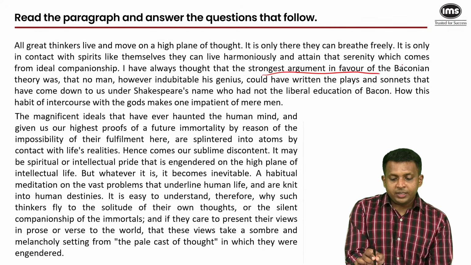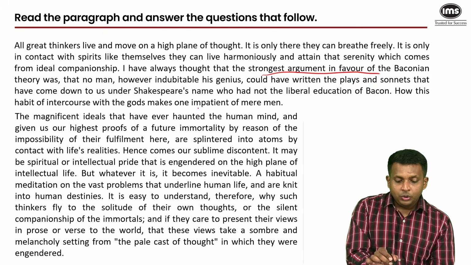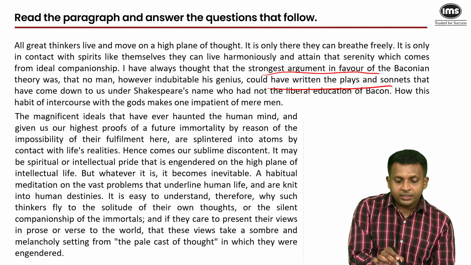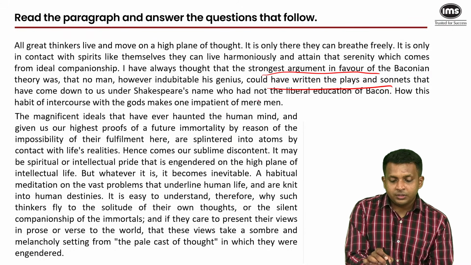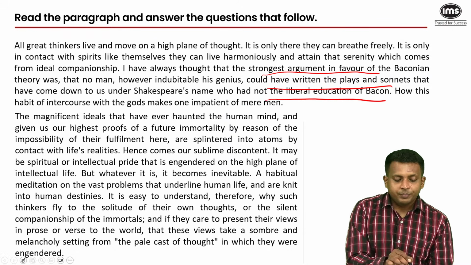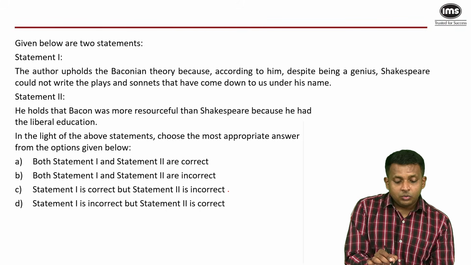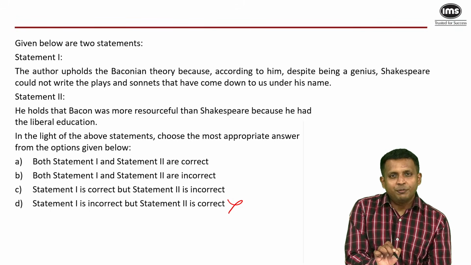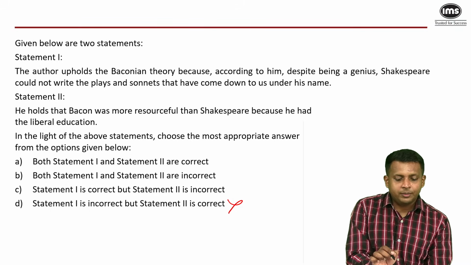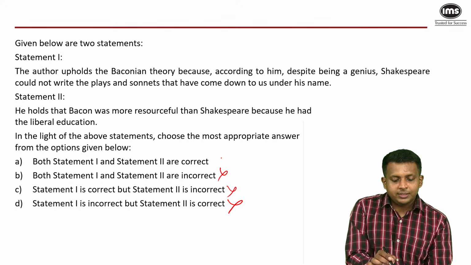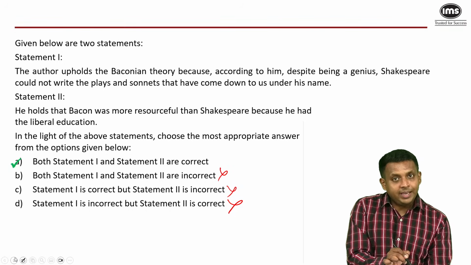My strongest argument in favor of the Baconian theory was no man could have written the plays and sonnets that have come down to us under Shakespeare's name without the liberal education of Bacon. So, one is correct. So, I will eliminate this. Okay. Statement 2 says he holds that Bacon was more resourceful than Shakespeare because he had the liberal education. Yes, that same part of the first paragraph indicates that. So 2 is also correct. So we'll eliminate this, and our answer has to be A.